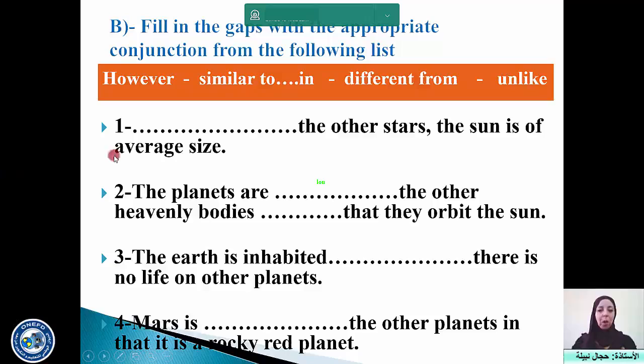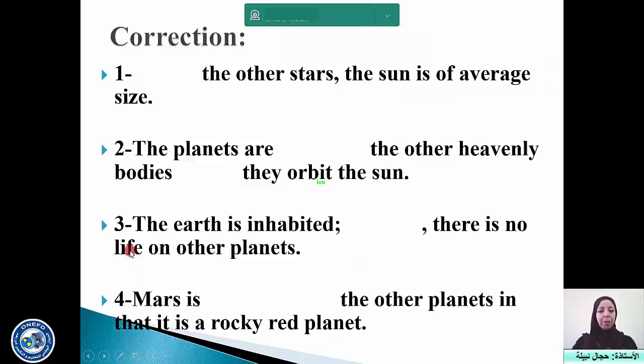So in sentence 1, can you guess what's the word that should be put in the first one? Okay, first of all, depending on the position and depending on the structure of the sentence, you have to guess what word is going to be put in these sentences. Think of it a moment and take the correction after this.